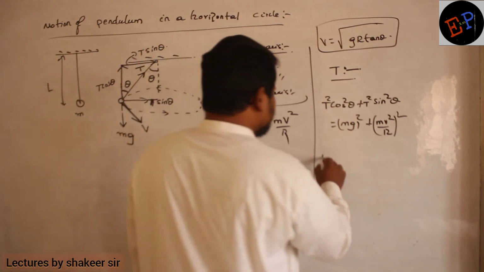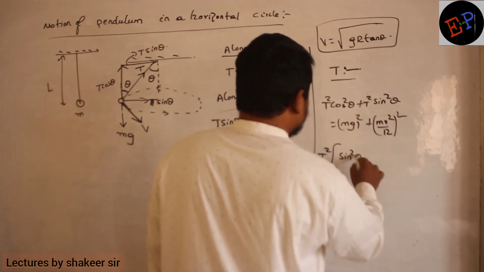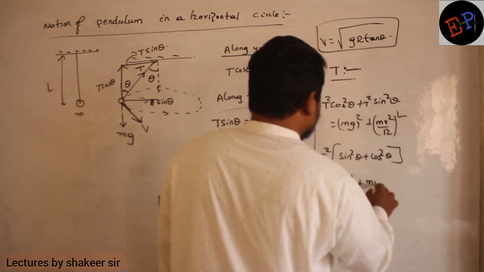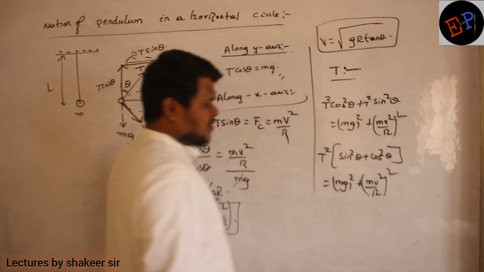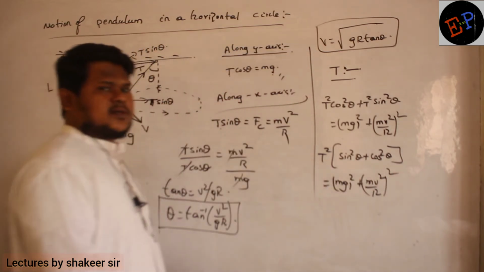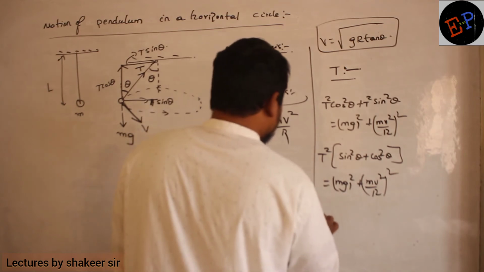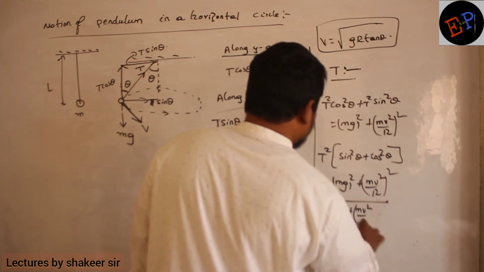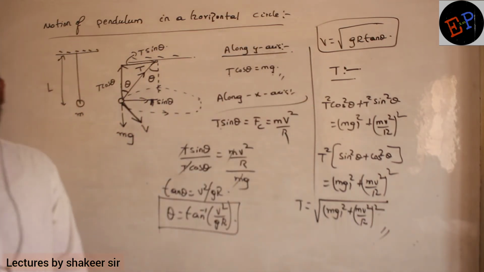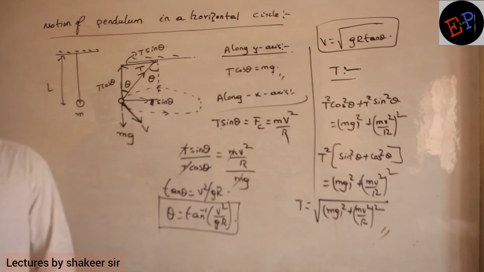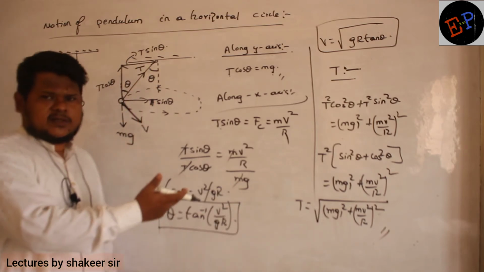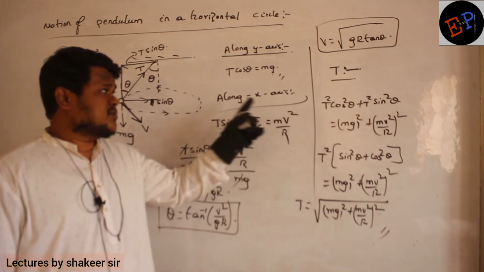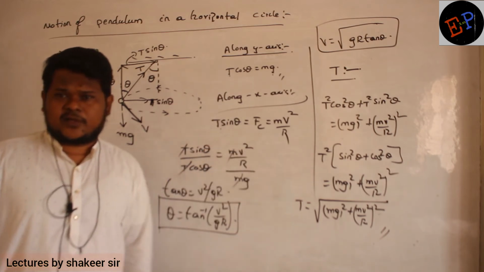Clear now? Now take T square common. If I take T square common, sin square theta plus cos square theta is equal to mg whole square plus mv square divided by r whole square. Clear now? So sin square theta plus cos square theta is 1. So therefore what is the equation of tension? T is equal to square root of mg whole square plus mv square by r whole square. So this is the equation for tension. Understood? So sometimes they may ask you to calculate tension also, then you can use this relation. And if you don't remember this relation, always you have T cos theta and T sin theta. With the help of that you can do the calculation.